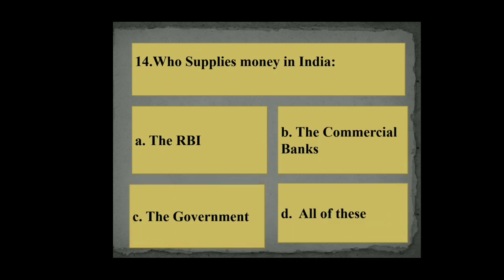Question number 14. Who supplies money in India? A. The RBI, B. Commercial banks, C. Government, D. All of these. Its right answer is all of these.